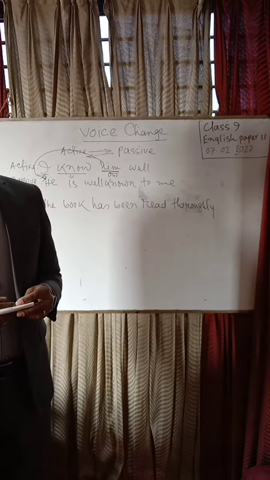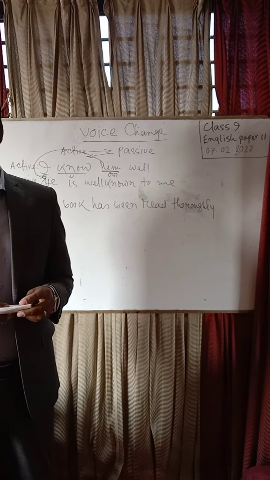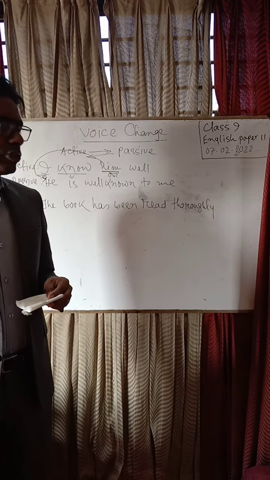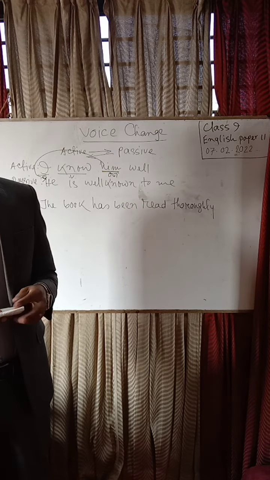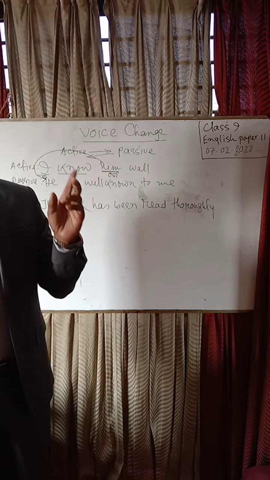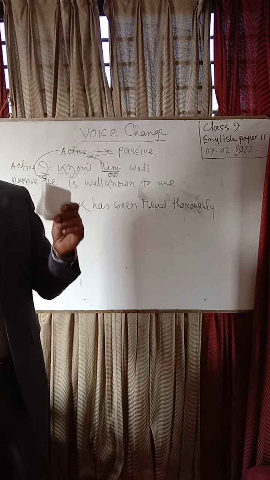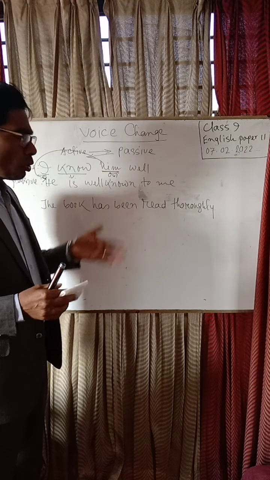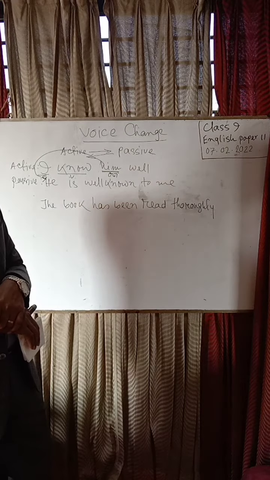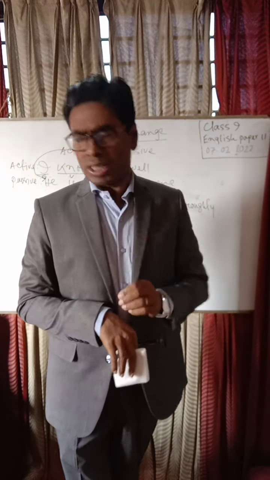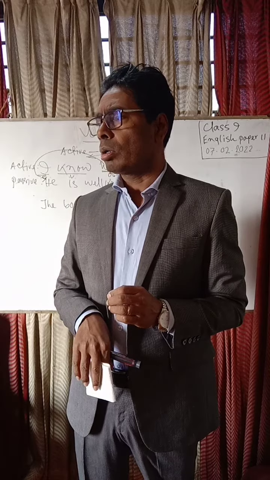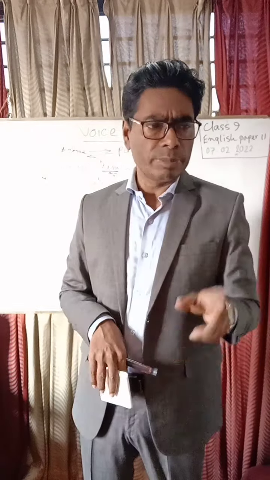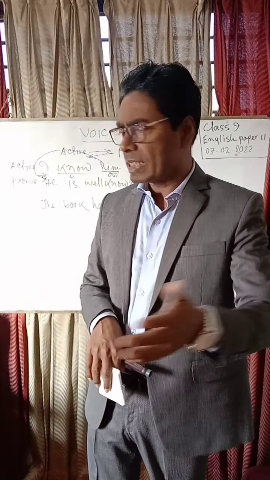Another factor is you have to use the third form of verbs. That means the past participle of verbs. You have to use the past participle of verbs. This is called the heart of voice sense, because there will not be a single passive sentence without using the past participle of verbs. So you must make your verbs into past participle. There is no alternative if you want to turn it into a passive sentence.